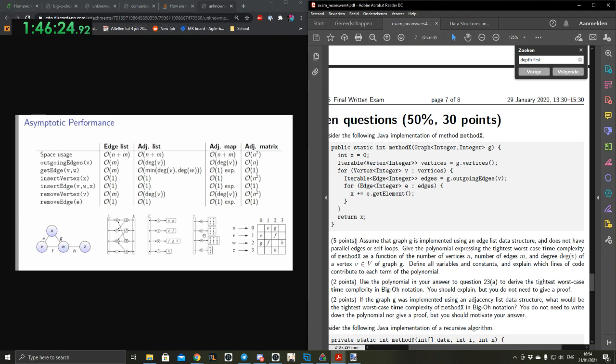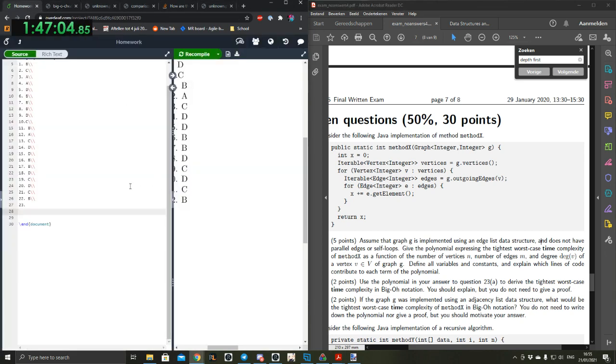The only thing we care about here is that we call outgoing edges. This is just a for loop. This is just addition, that's constant time. Get elements, constant time. I think that's all we needed. Given that the graph is an edge list, we can see outgoing edges is big O of m. So we can start working.